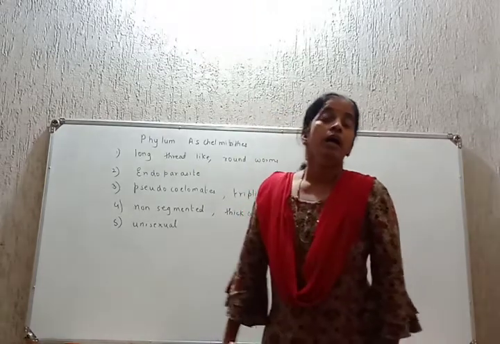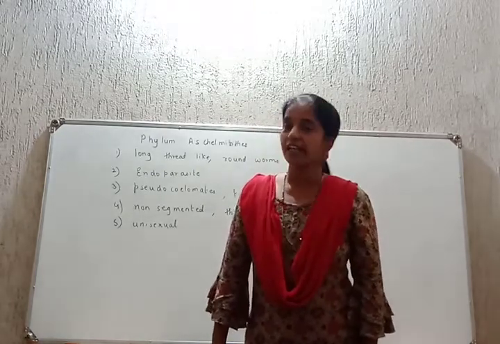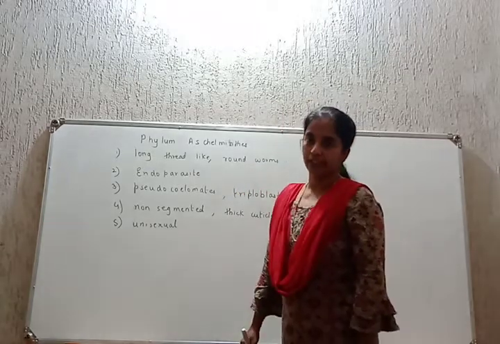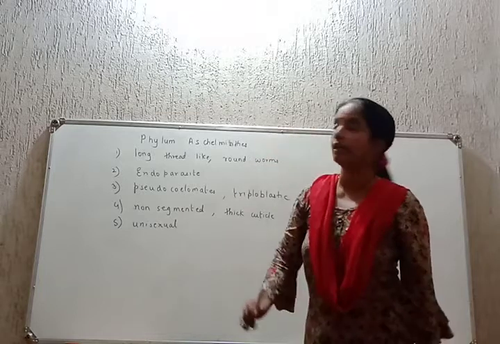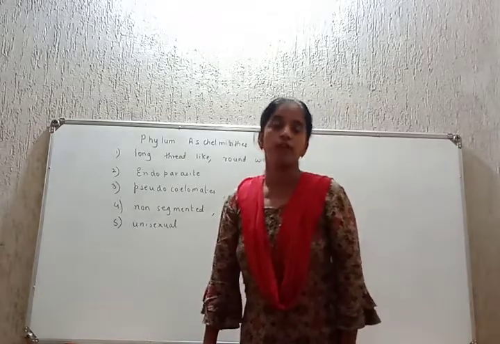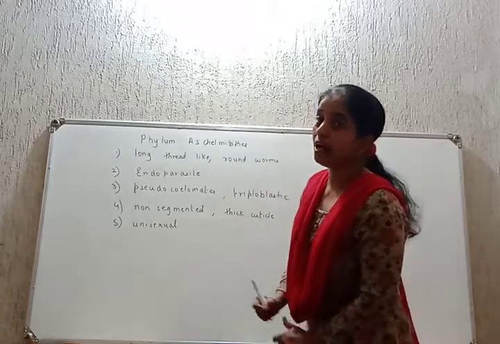Examples: Ascaris, filarial worms and Loa. One more example, Loa, was also given. So what are the examples of phylum Aschelminthes? Ascaris, filarial worms and Loa.